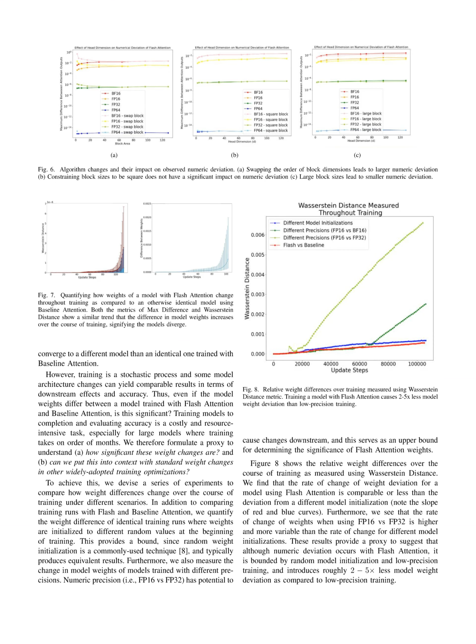The study further compared the rate of change of weight deviation for models using flash attention to different model initializations and different precisions, FP16 versus FP32, showing that the weight deviation with flash attention was bounded by random model initialization and low precision training, introducing roughly 2 to 5 times less model weight deviation as compared to low precision training.